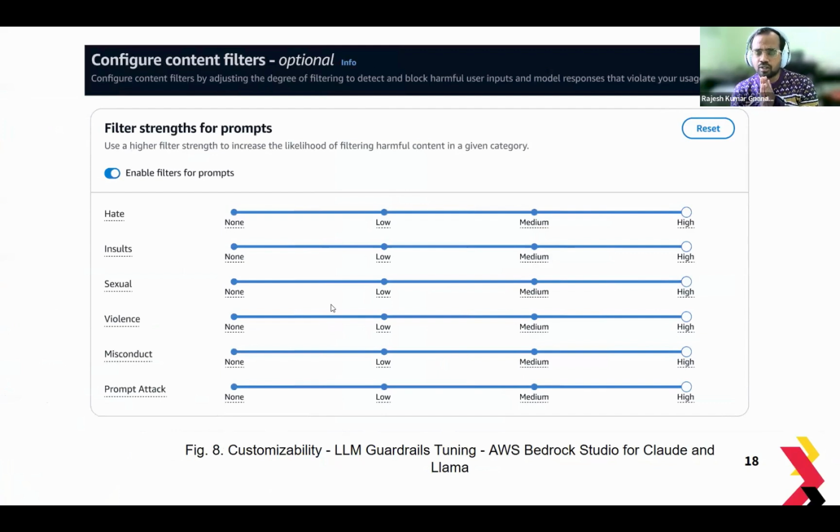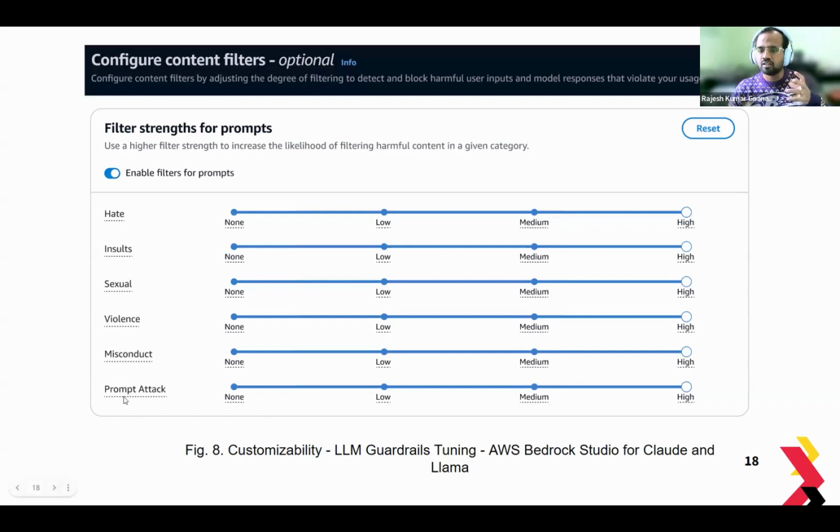So this is the sensitivity tuning aspect that I talked about. This is key because it makes sure that we have the tuning capabilities or customization included within the model setup. Here you can see slider bars where you can change the sensitivity for the user's questions and also for the responses, with sliders for hate, insults, sexual content, violence, misconduct, and prompt attacks.